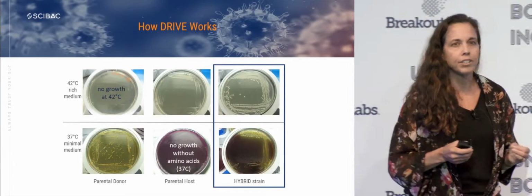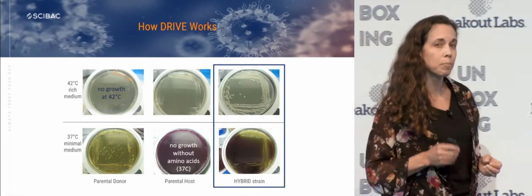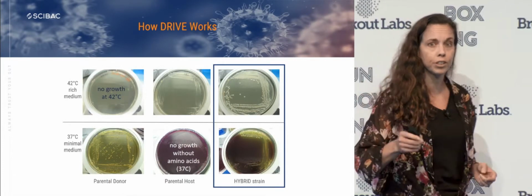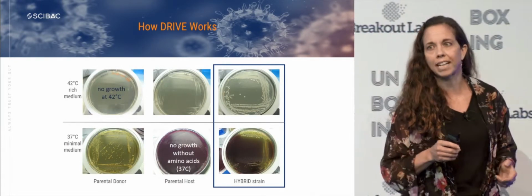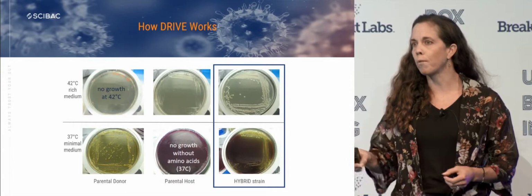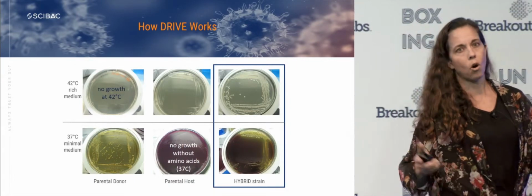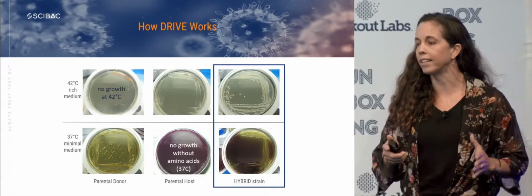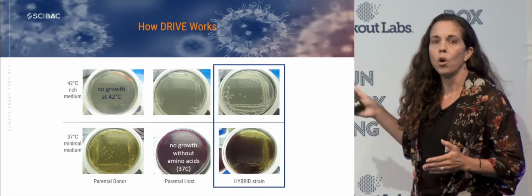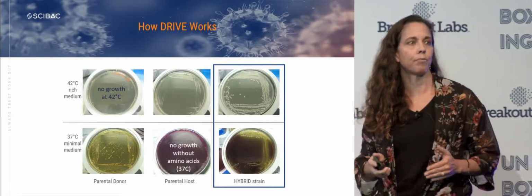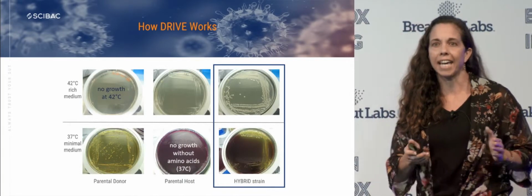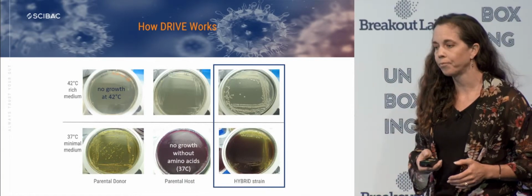So what SciBac uses DRIVE for is to move survivability traits and therapeutic traits from beneficial bacteria into safe probiotic strains. Like the mule, our hybrid strains have all the best traits from both parents. So in this example, we have a hybrid strain that can survive both a high fever and low protein conditions.